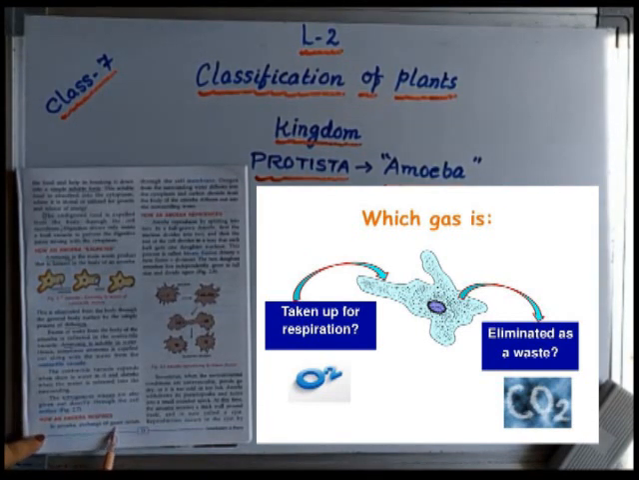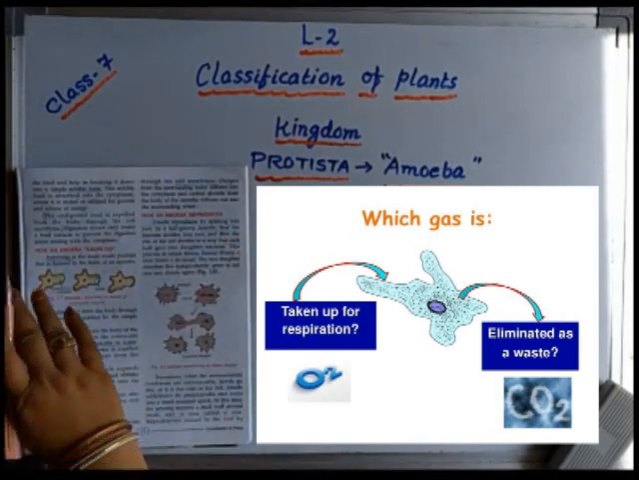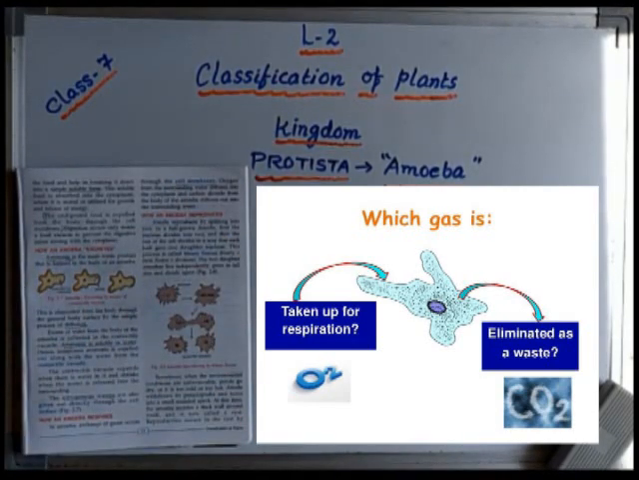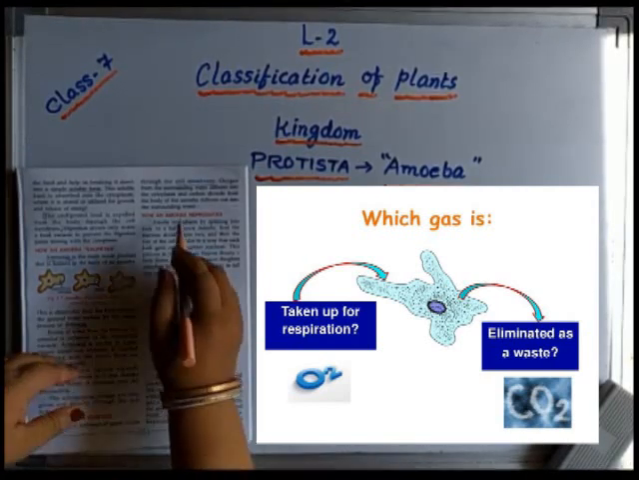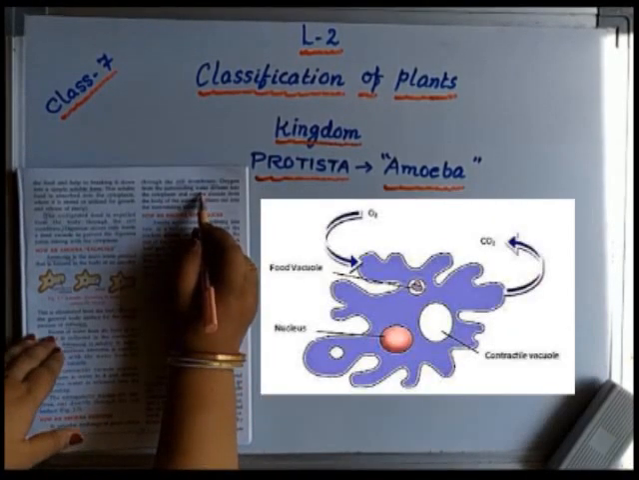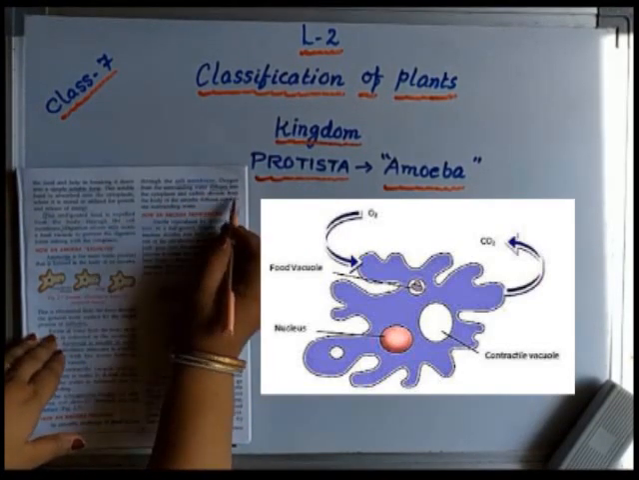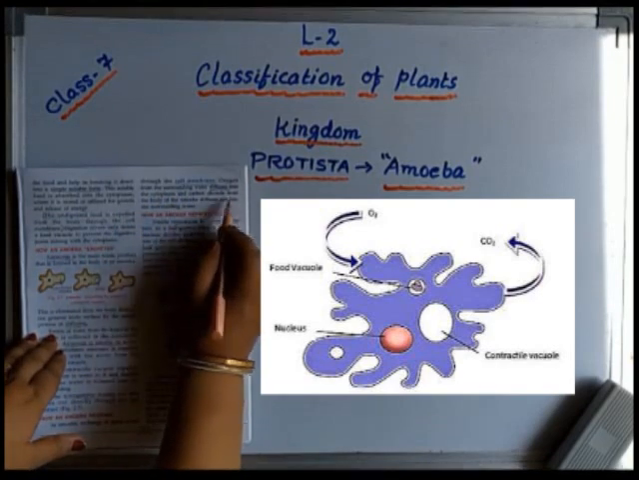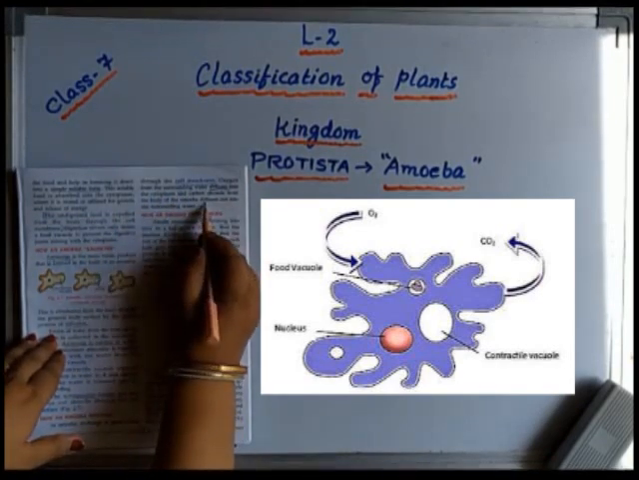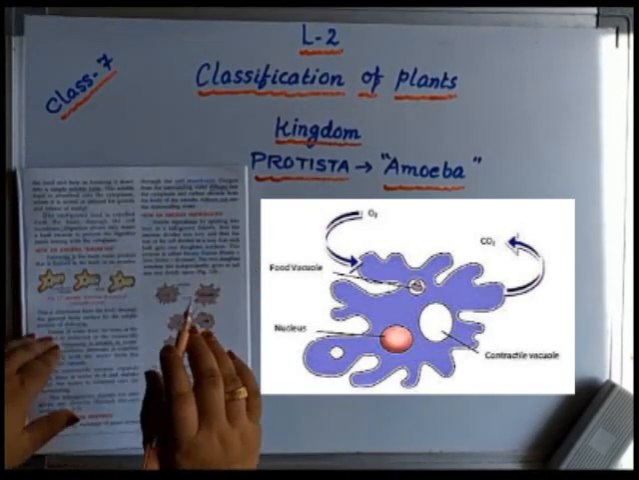In amoeba, exchange of gases means incoming of oxygen and outgoing of carbon dioxide. So exchange of gases occurs through the cell membrane. Only the outside membrane takes an active part in this. But how will this process go on? The oxygen from the surrounding water diffuses into the cytoplasm, and carbon dioxide from the body of the amoeba diffuses out into the surrounding water.